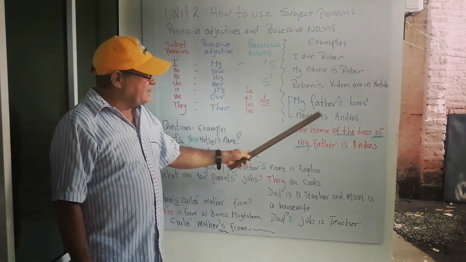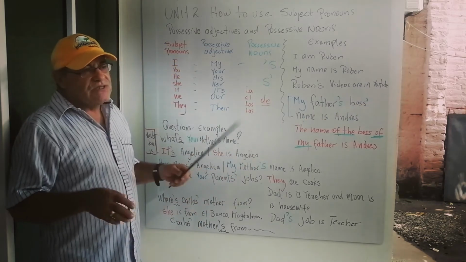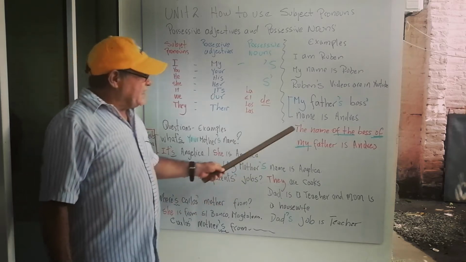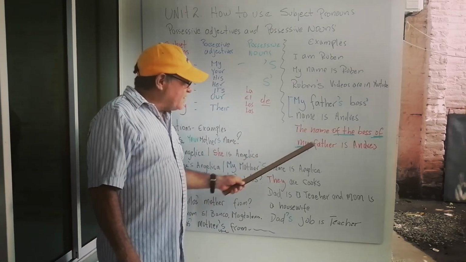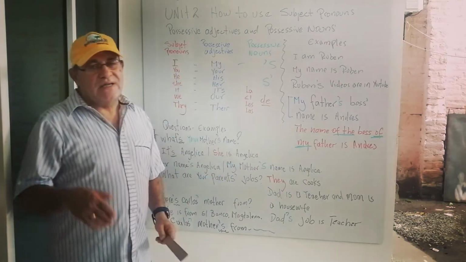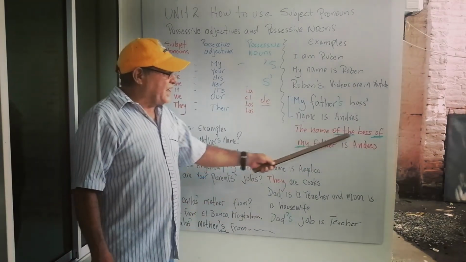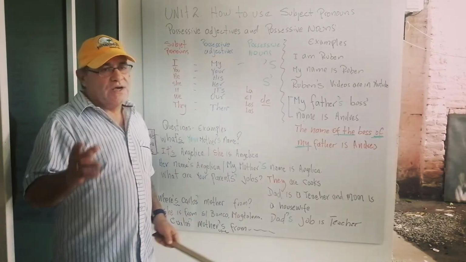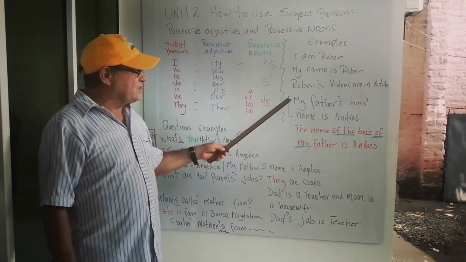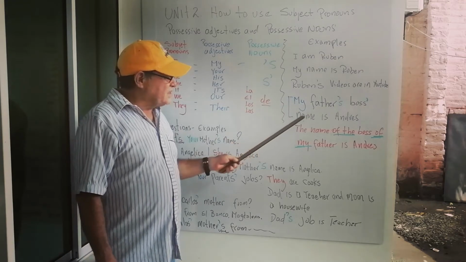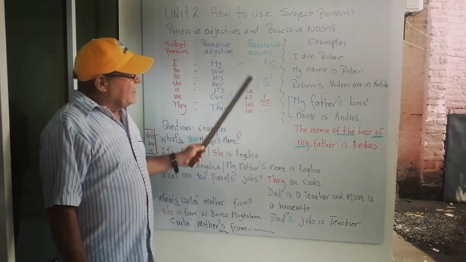Okay. Name is Andres. That is to say, in other form, students usually use this form. The name of the boss of my father is Andres. Well, in English we don't use very much the of. We use this structure, which is my father's boss's name is Andres.